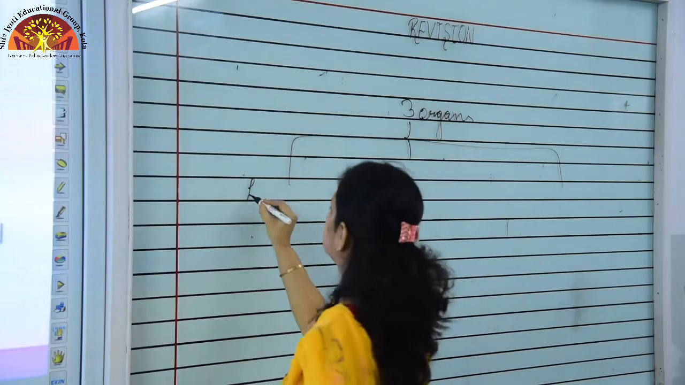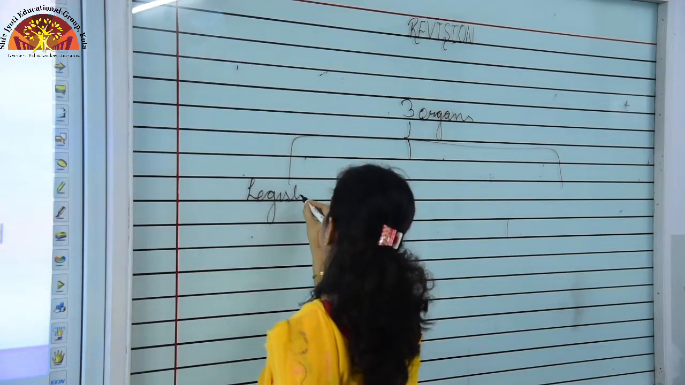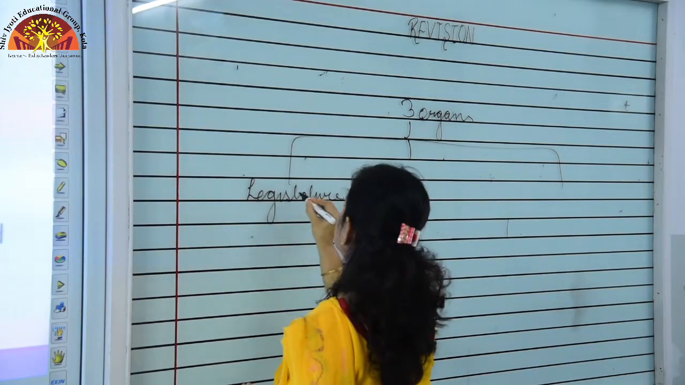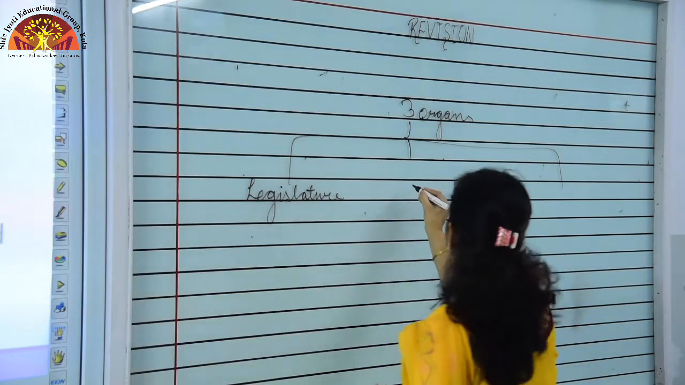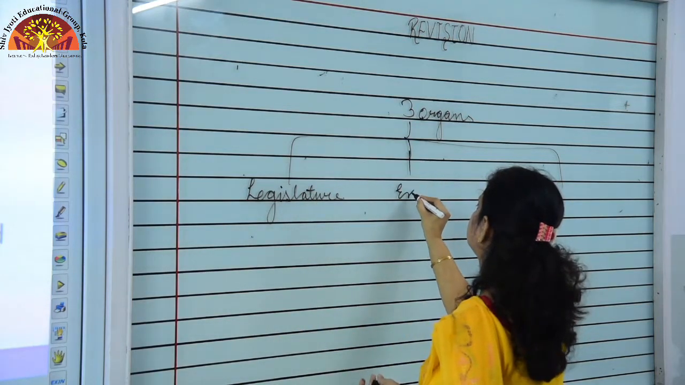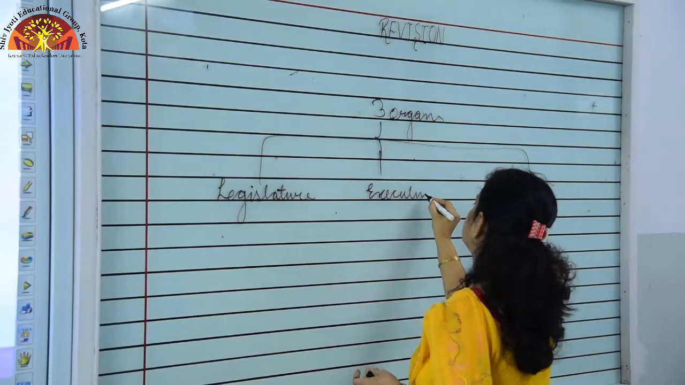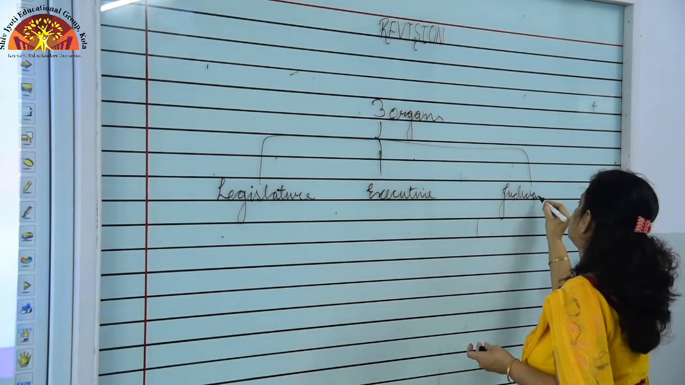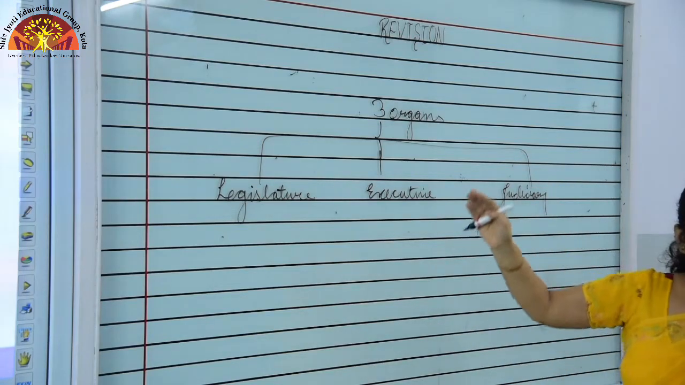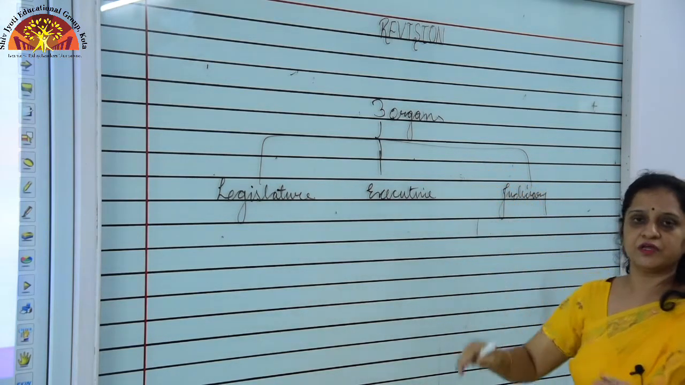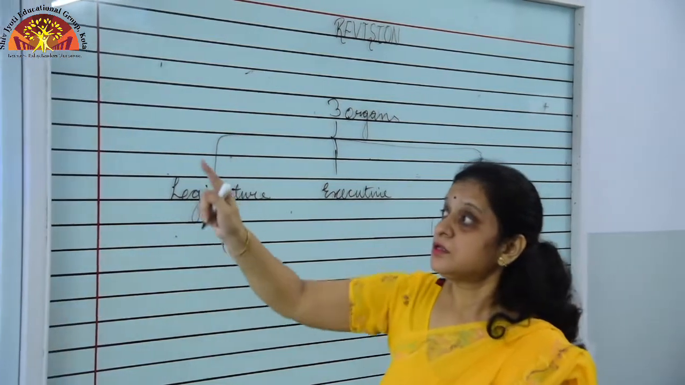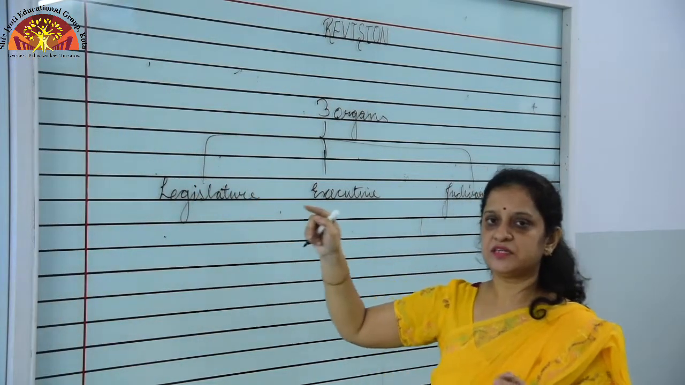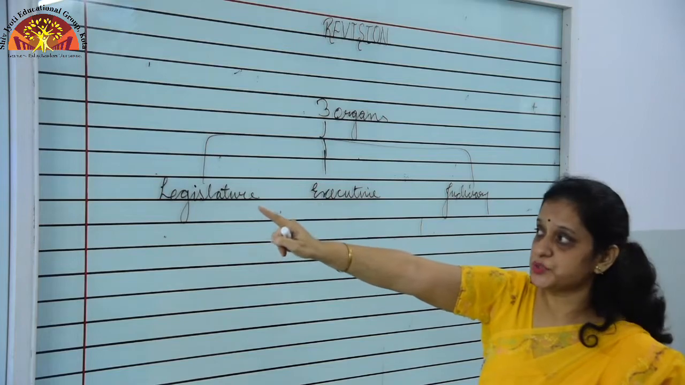That is legislature, executive and judiciary. Students, these organs have powers. So we have to separate these powers according to our constitution.